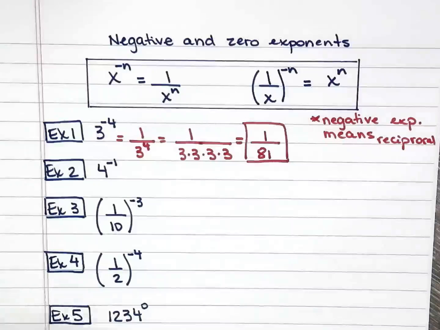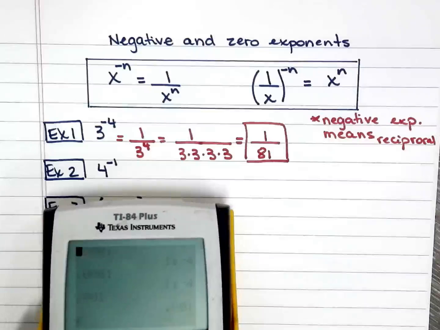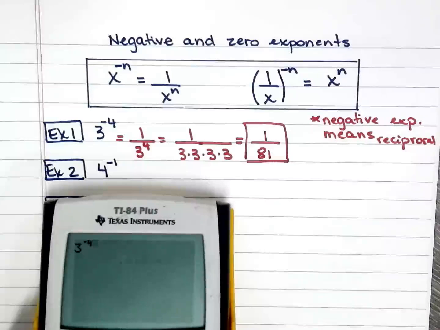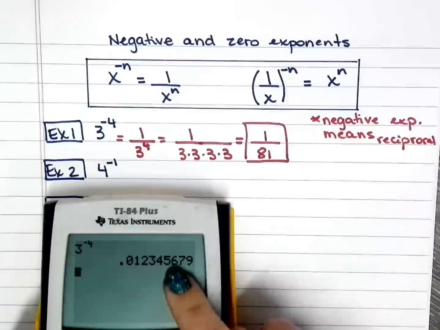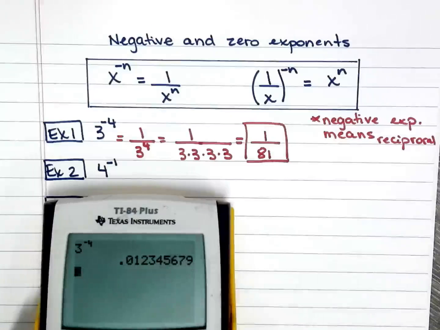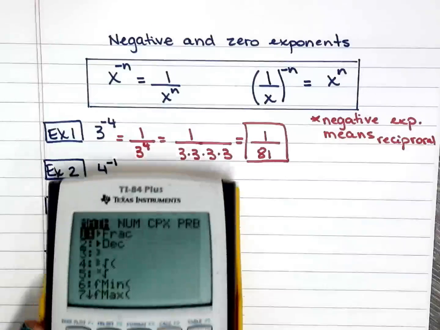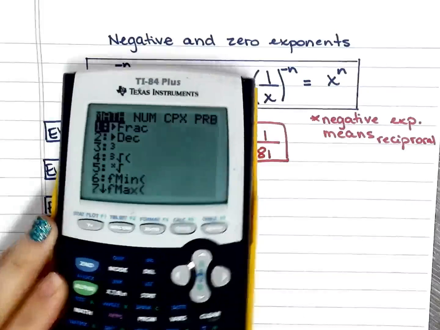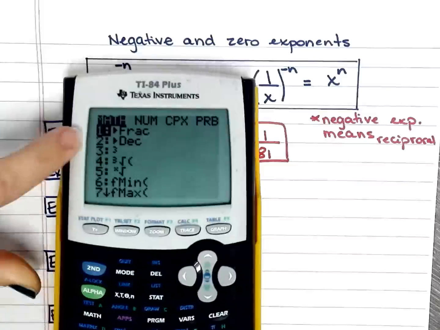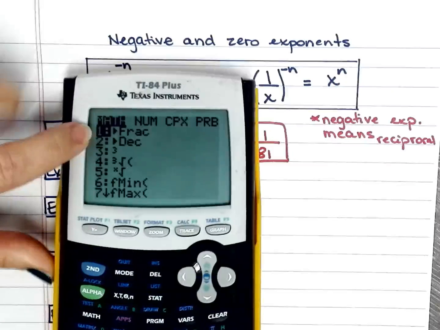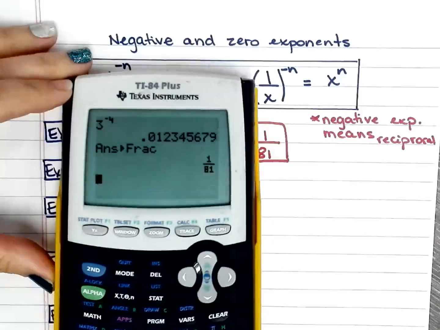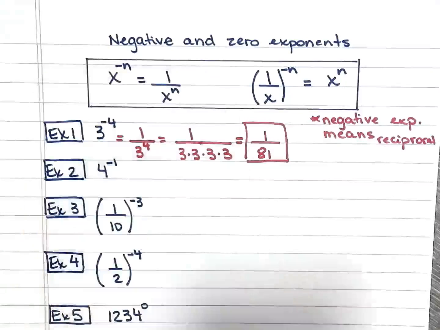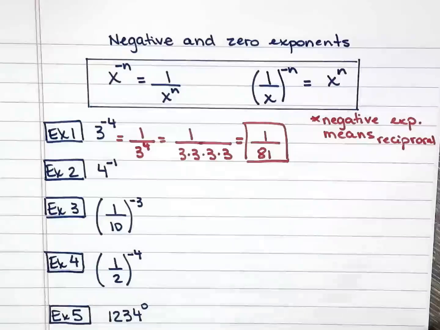How do you do that? Well, we have 3 raised to the power of negative 4. If you go to the Math button, right under alpha, the first option will change that into a fraction. Fraction, enter. Ta-da! Magic.